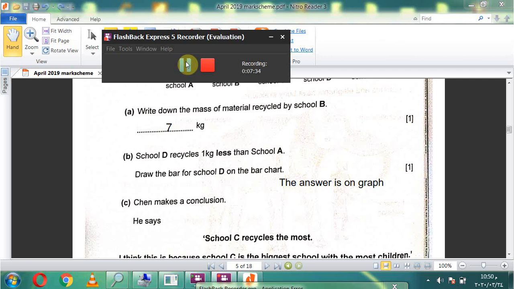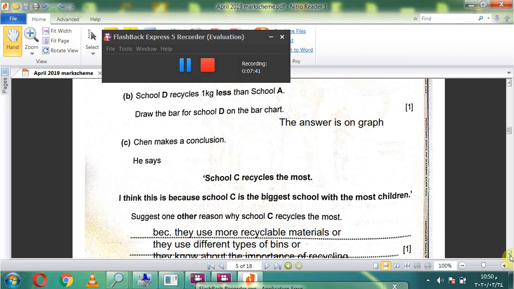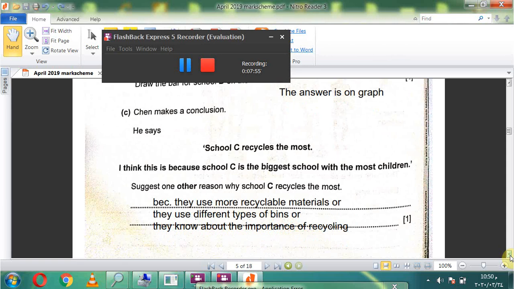Shane makes a conclusion. He says school C recycles the most. I think this is because school C is the biggest school with the most children. Suggest one other reason why school C recycles the most. Maybe because they use more recyclable materials, or they use different types of bins, or they know about the importance of recycling. Okay, this is for school C.